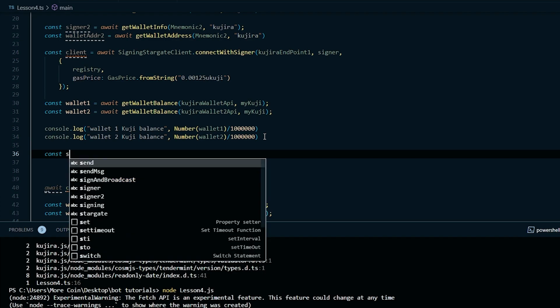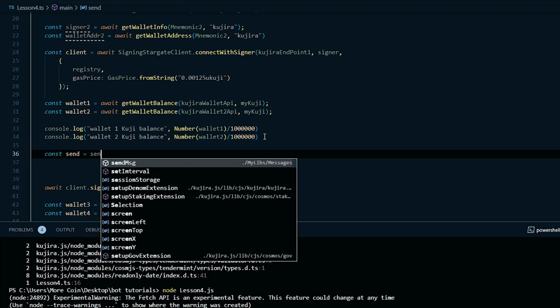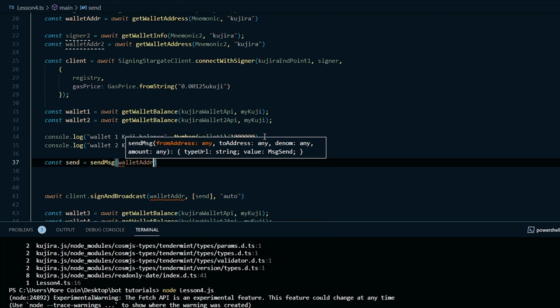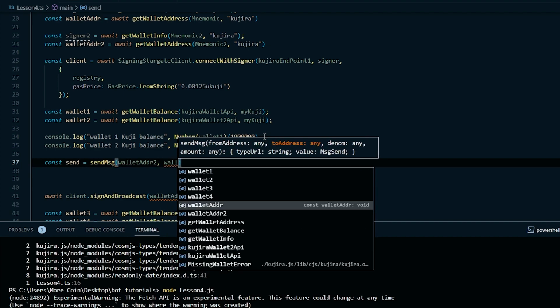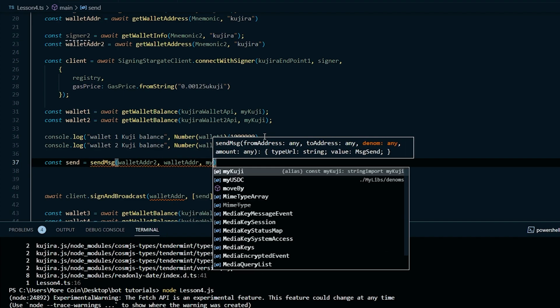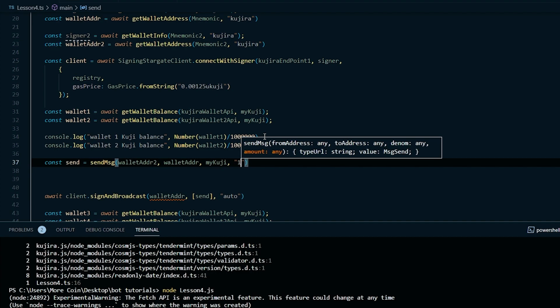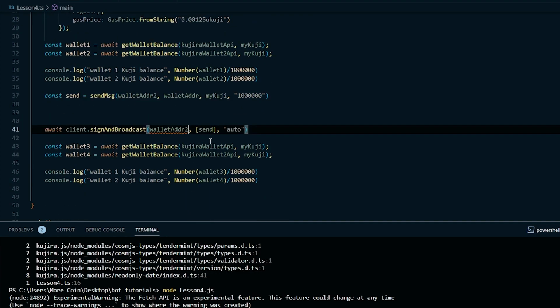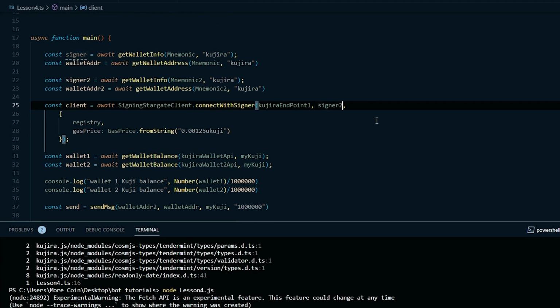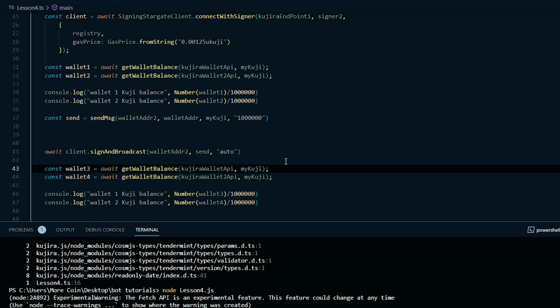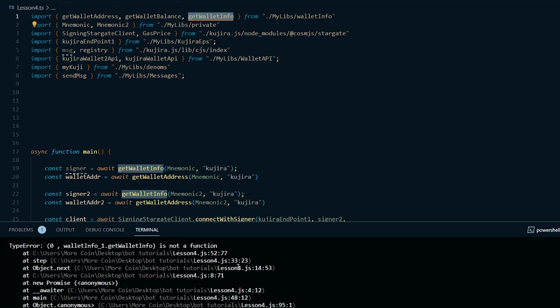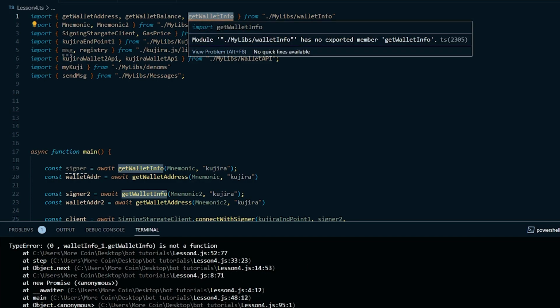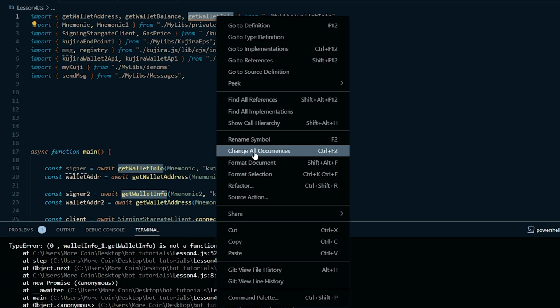Then we can pull in the sendMessage from our messages file. I'm going to be sending things backwards, so I'm going to make sure to change the signer to be from wallet 2 versus wallet 1. Then, when you're done, run it just to make sure it's working. Oops, I got an error because I forgot to change getWalletInfo to getSigner and change all occurrences.